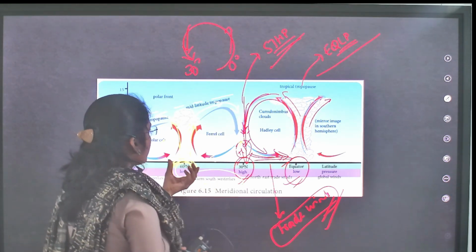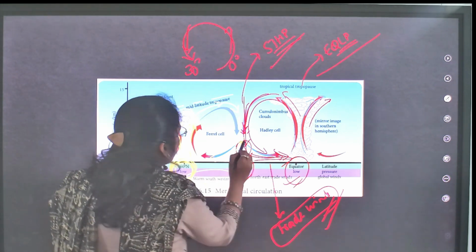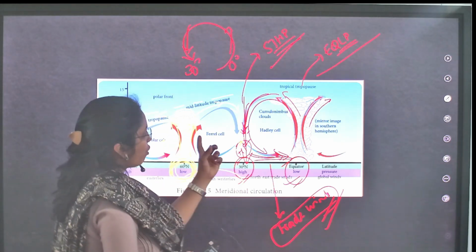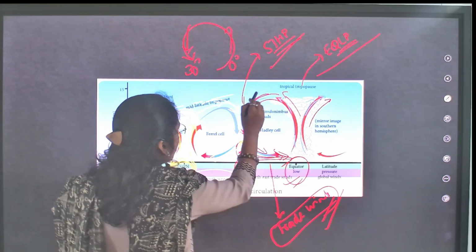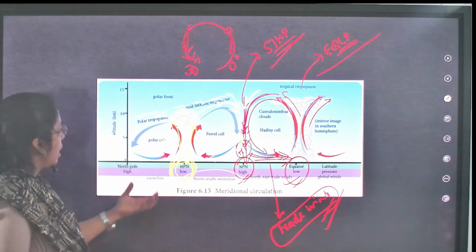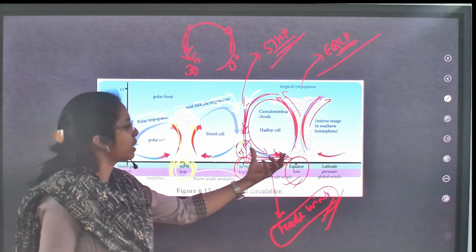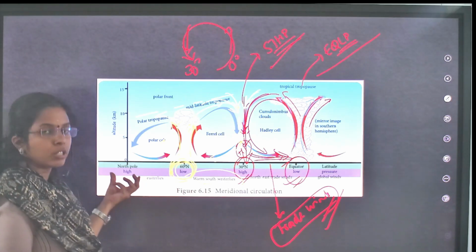From 60 degrees, because of the low pressure, air rises, and you will see sinking of air at the Ferrel cell, 30 degrees. See, from two sides we have seen convergence. Here at 60 degrees rising, at 0 degrees rising. Here sinking, and here in the north also you will see sinking.